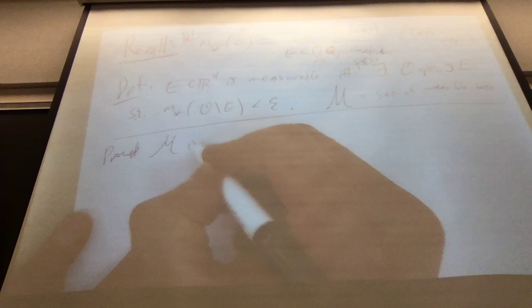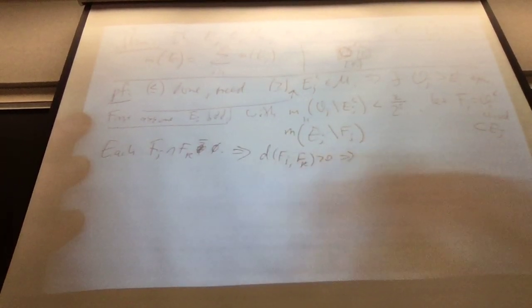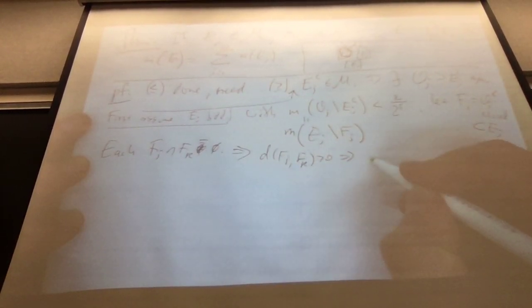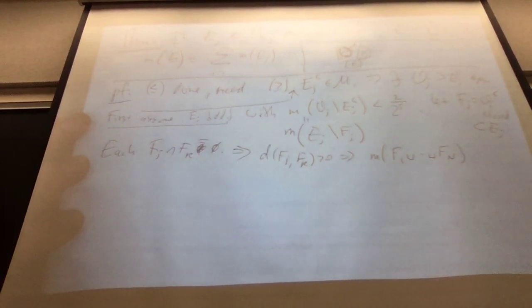And what we proved last time is that the exterior measure of a sum of two sets with positive distance is the sum of the exterior measures. And these things are measurable, so I can just say the measure of a finite disjoint union of them is equal to the sum of the measures.